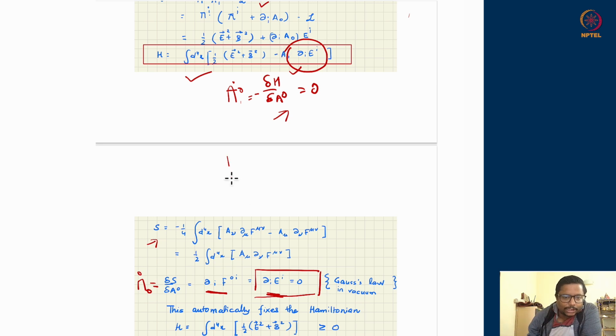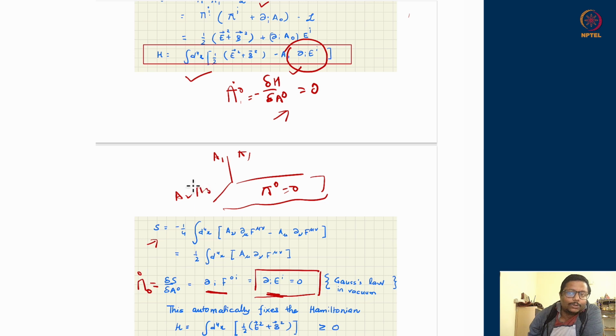So remember, let us draw phase space. There will be some surface initially where pi 0 is equal to 0. Phase space is made up of the A1 pi 1 pair, A2 pi 2, A3 pi 3, and A0 pi 0. All of A1 pi 1, A2 pi 2, A3 pi 3, you are free to explore under time evolution. They are not constrained to be anything. But pi 0, one of them, has to be constrained, since this is the dynamics. This surface pi 0 is equal to 0 is a hypersurface in higher dimension where the electrodynamical theory lives. Okay, so you do not want to leave that surface.